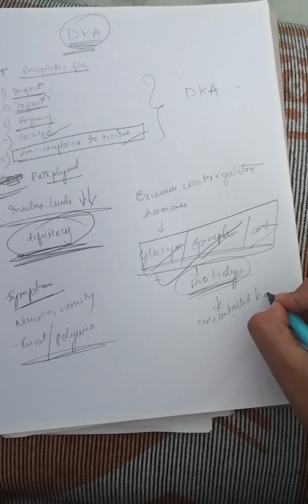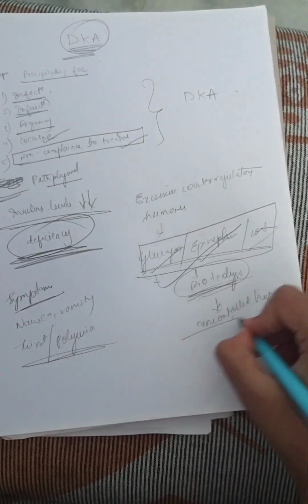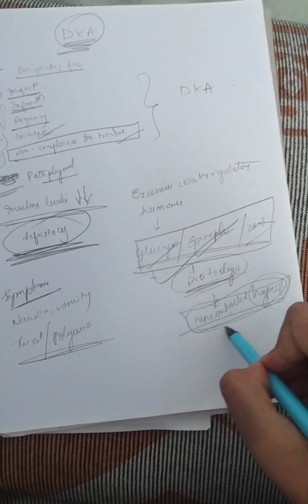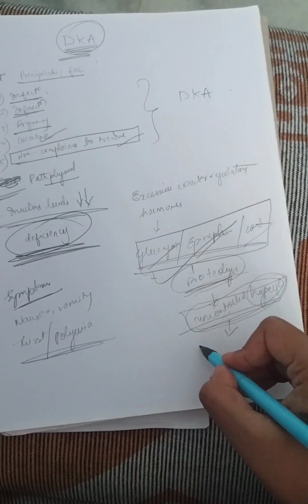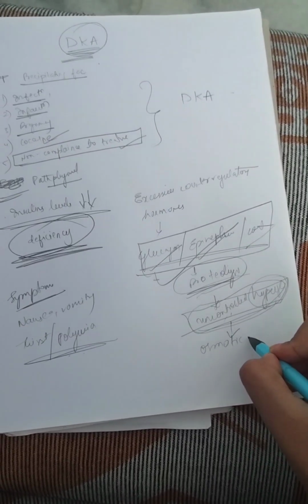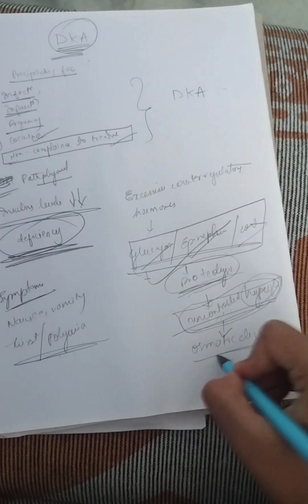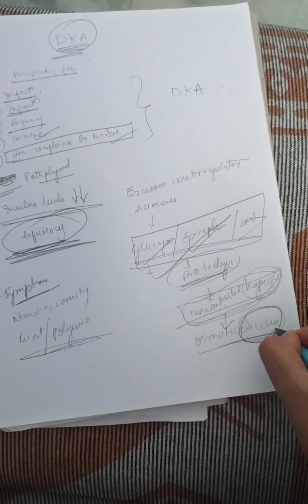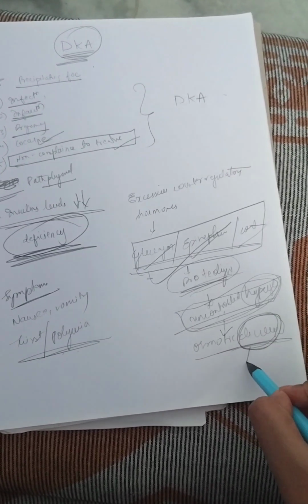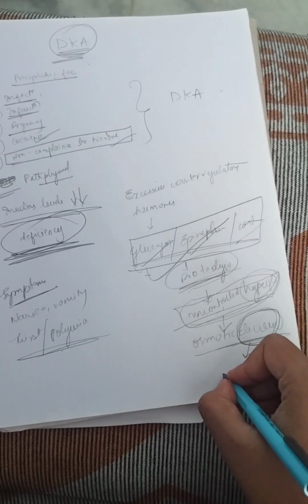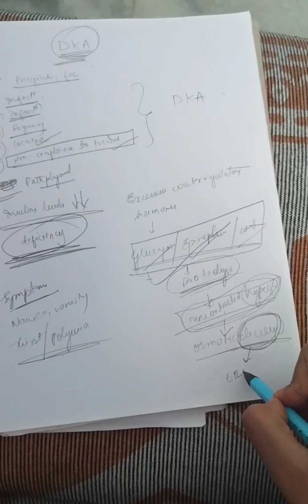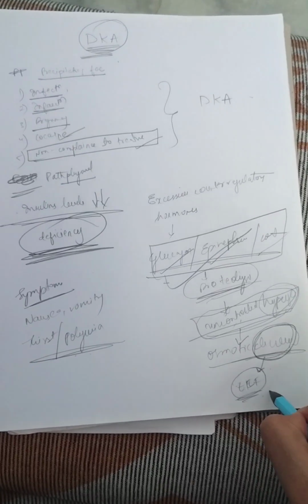Because of this, there is uncontrolled hyperglycemia. When there is more glucose, osmotic diuresis will happen. In diuresis, I think most of you know, which volume will deplete, ECF or ICF? ECF. ECF volume depletes.